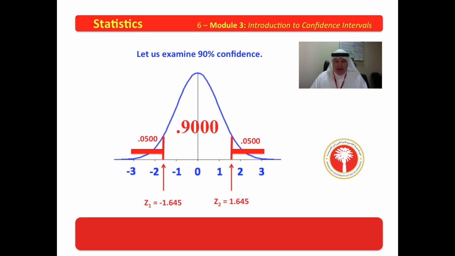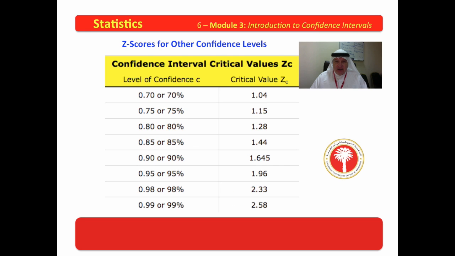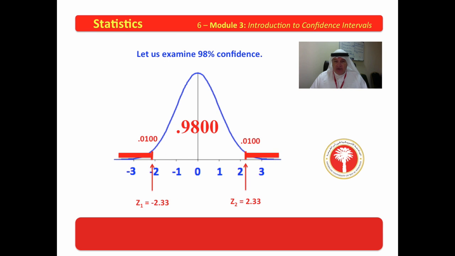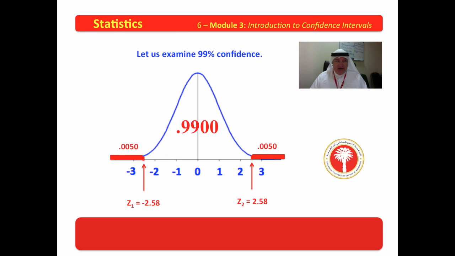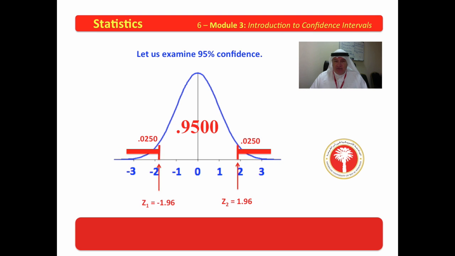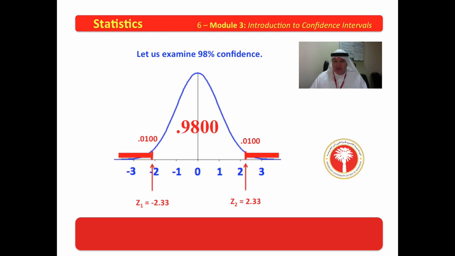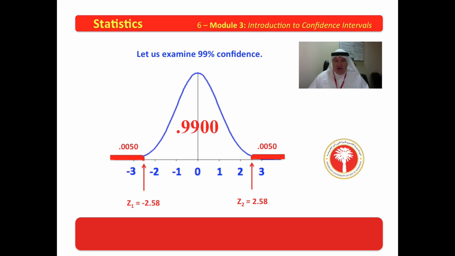Now let me run these back just a minute, and I want you to notice a phenomenon. As we become more and more confident, what happens to our interval? It gets bigger and bigger, doesn't it? As we become less confident, our interval grows smaller and smaller. Now the idea here is that to ever get to 100% confidence, we would have to have the entire curve.